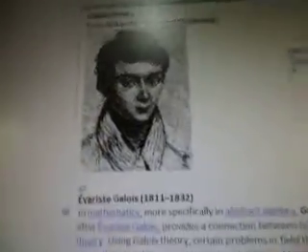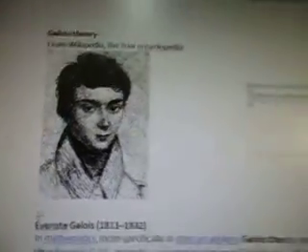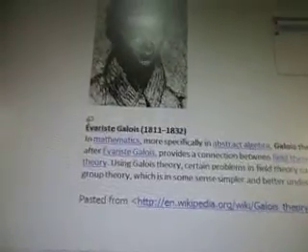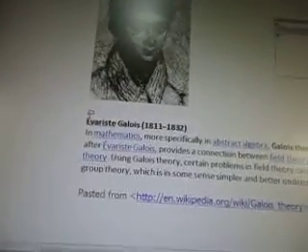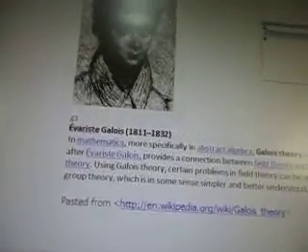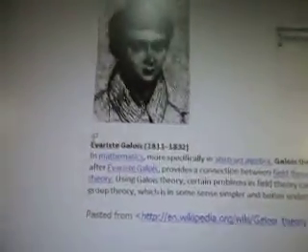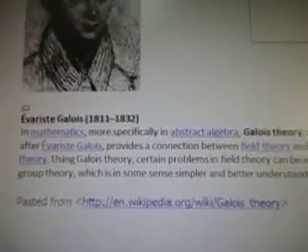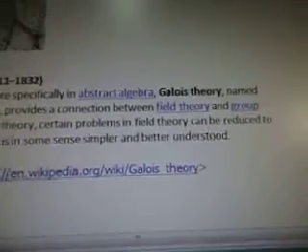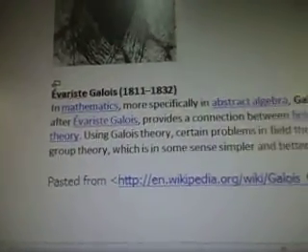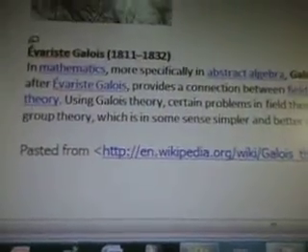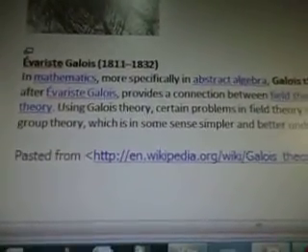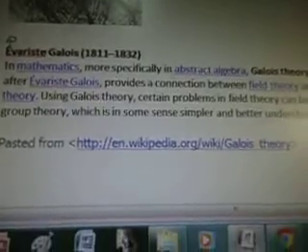Next is called the resolvent, Galois theory. I don't know if I'm saying his name right, so forgive me if I've got it wrong. So this is Galois. Look how young he is. He's just a young guy. And he was Evariste Galois, from 1811 till 1832. Oh, he didn't live very long. Not even 21 years, poor guy. I wonder what he died of. In mathematics, more specifically in abstract algebra, Galois theory, named after Evariste Galois, provides a connection between field theory and group theory. Using Galois theory, certain problems in field theory can be reduced to group theory, which is in some sense simpler and better understood.